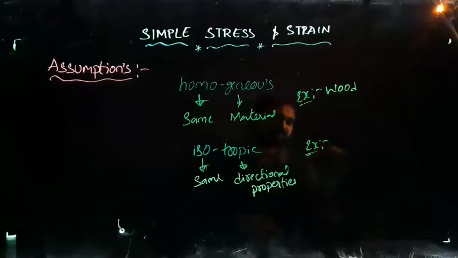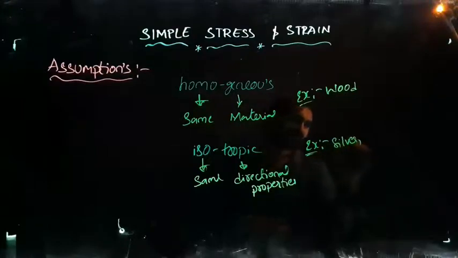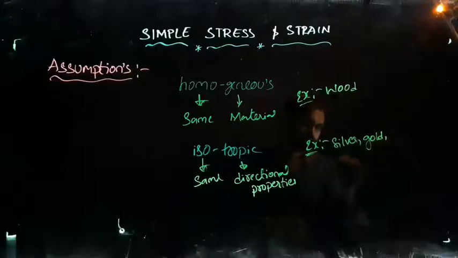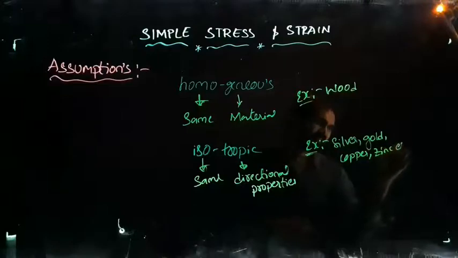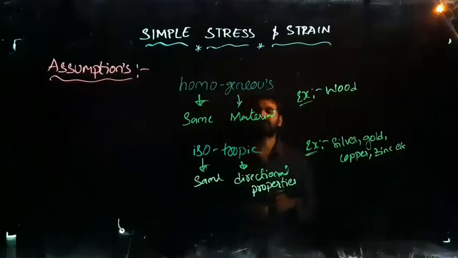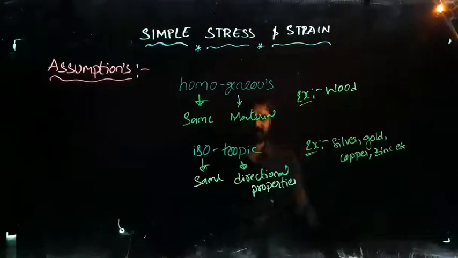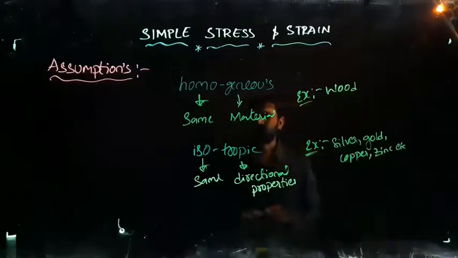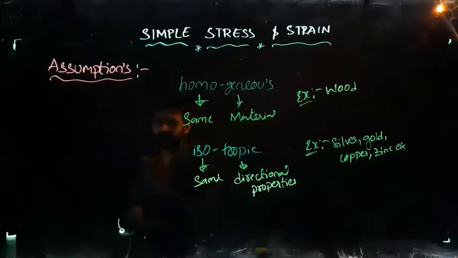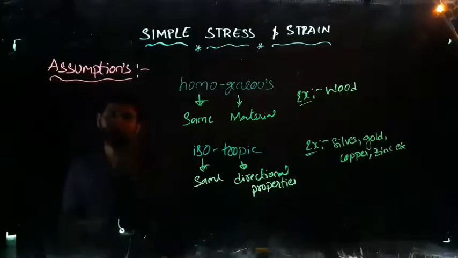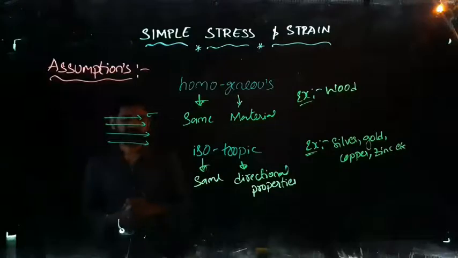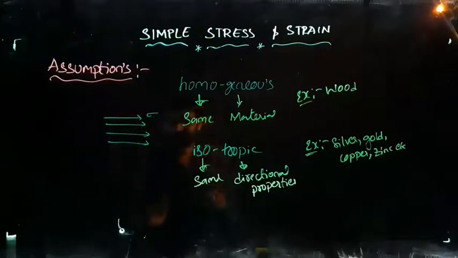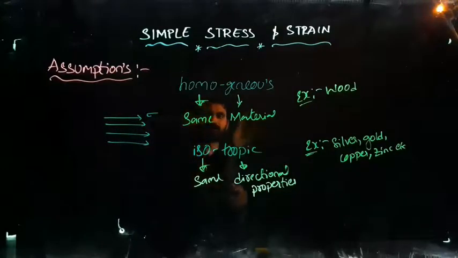If you take silver, gold, copper, zinc, etc., whatever the materials you take, those are called isotropic materials. It means it is having the isotropic property. For example, in case of wood, only in single directions the properties are going to be, the stresses are going to be released. So here the stresses are going to be released in single directions in case of a homogeneous material.